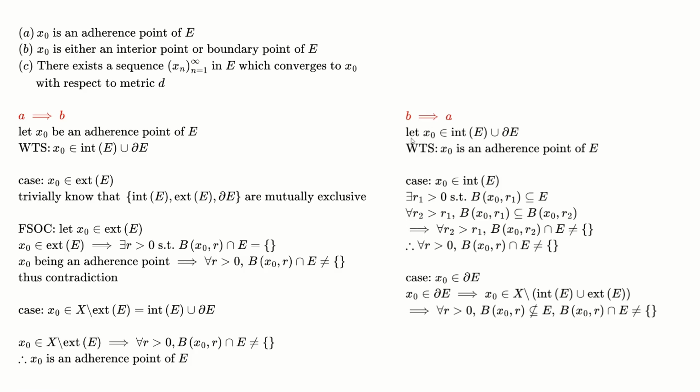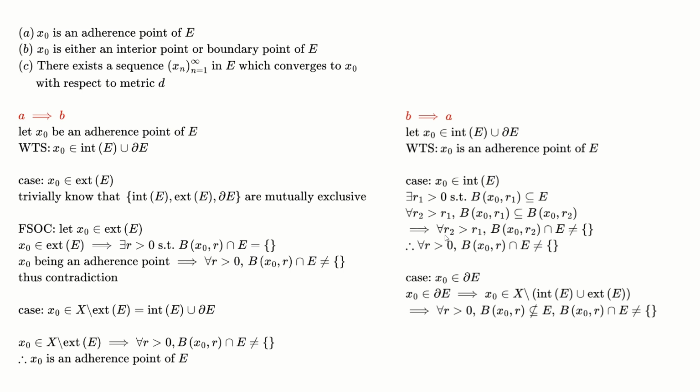For B to A, let x naught be in the interior of E union the boundary points of E. We want to show that x naught is an adherent point of E. So the first case is let x naught be in the interior of E. Then there exists r1 greater than 0 such that the ball of x naught comma r1 is a subset of E. And for all r2 greater than r1, this ball for r1 is contained in the new ball of x naught comma r2.